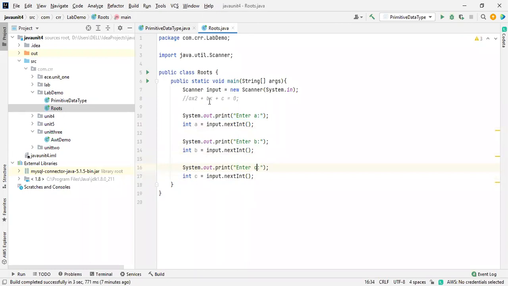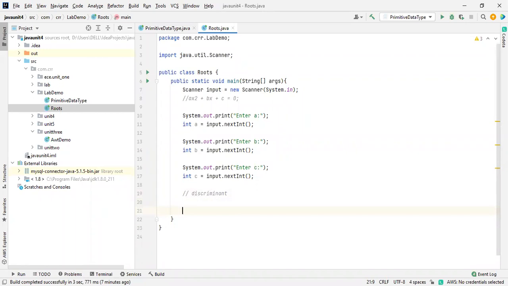Okay, so now we are providing the values and we know the formula to calculate that. Initially I would like to calculate the discriminant. Did I spell it correct? I don't think so. Discriminant, whatever it is. We don't need a formula, and yeah, it is good now. So now we are finding the discriminant. What is the discriminant over here? B square minus 4ac. After that, we are finding the root of it.